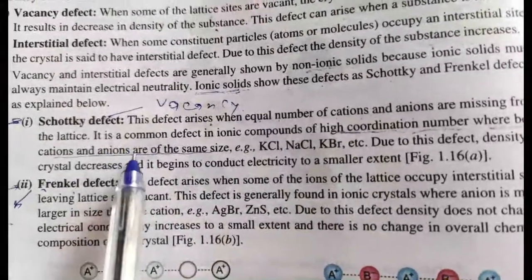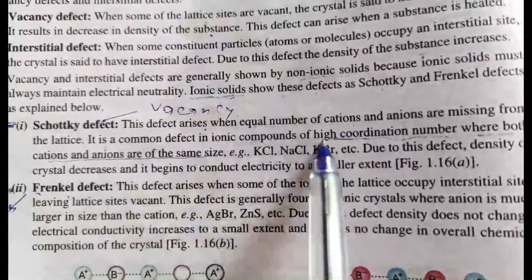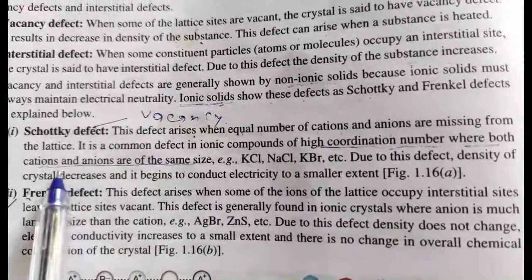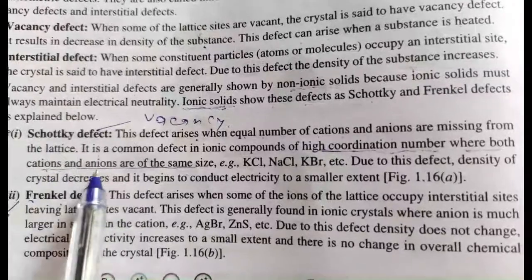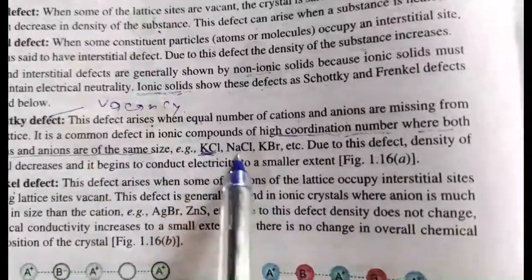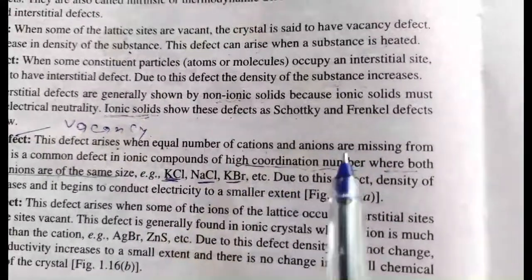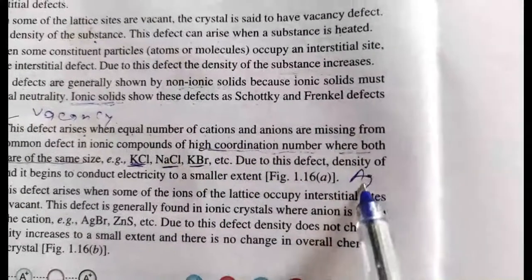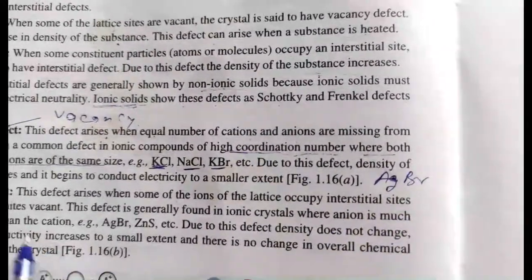These defects are shown by those ionic solids which generally have high coordination number and both the size of cation and anion are the same. The examples are KCl, NaCl, KBr and also AgBr. Okay, one more example, very common, AgBr.